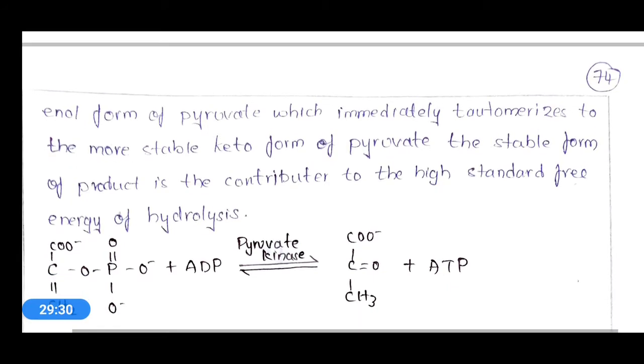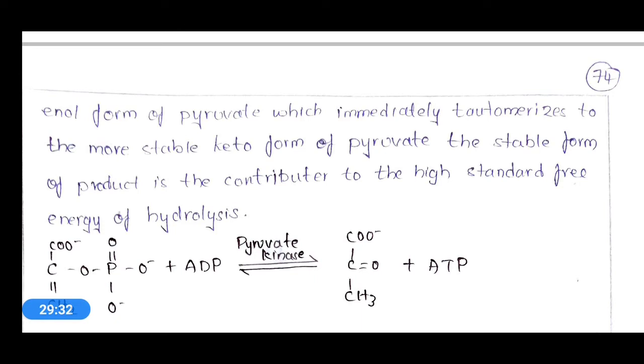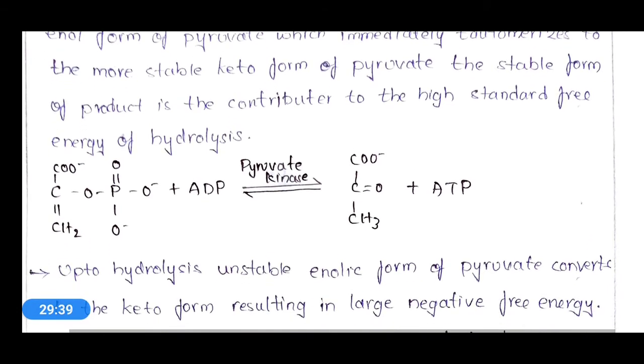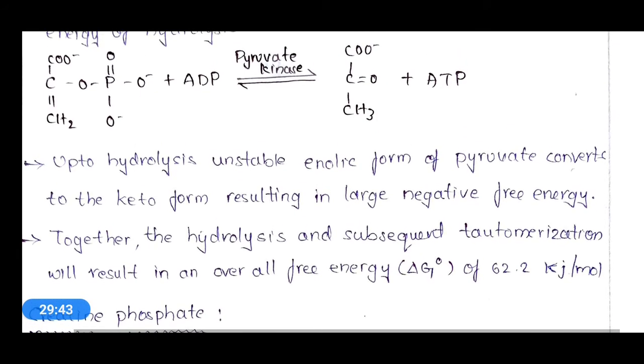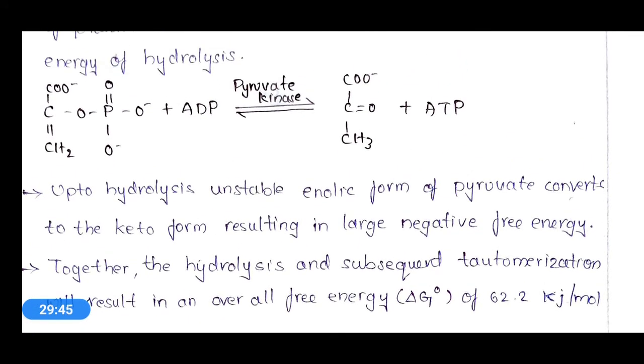Okay, so this is how this phosphoenol pyruvate is helpful in the glycolysis process. And upon hydrolysis, the unstable enolic form of pyruvate converts to the keto form, resulting in large negative free energy release.